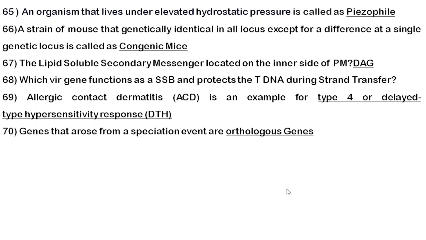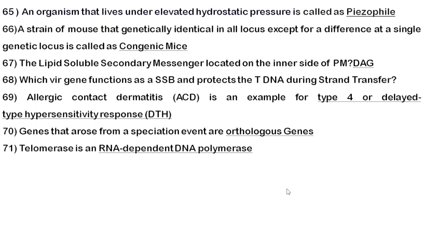Okay. Next, genes that arose from a speciation event are called orthologous genes. In other words, genes that arose from a common ancestor, or from a vertical descent, are called orthologous genes. There's another type called paralogous genes. Those paralogous genes arise from a gene duplication event. So speciation means orthologous. S4. You just remember the word S4. Speciation means orthologous, and just remember the word DP. What's a DP? D for duplication and P for paralogous.